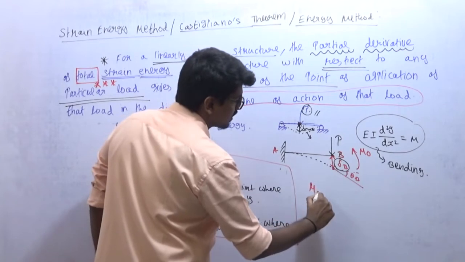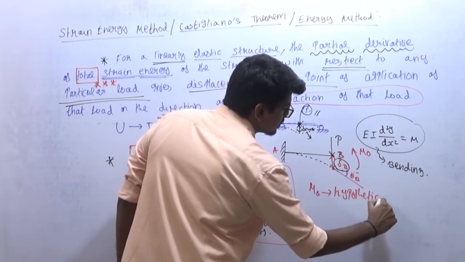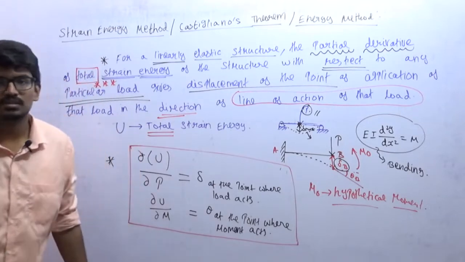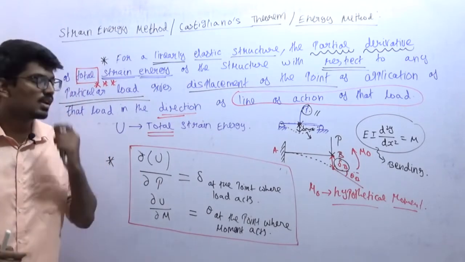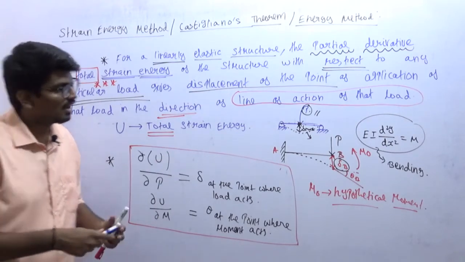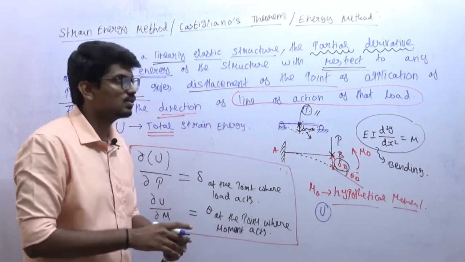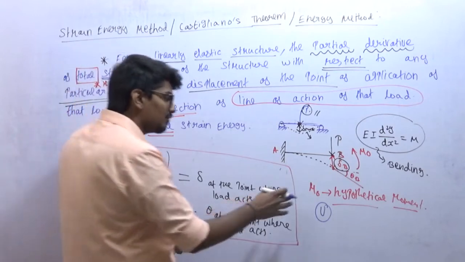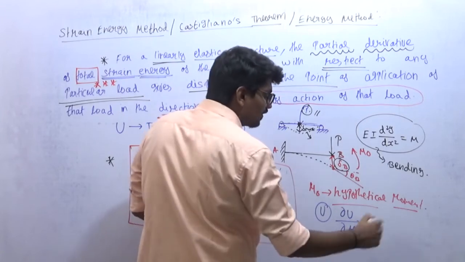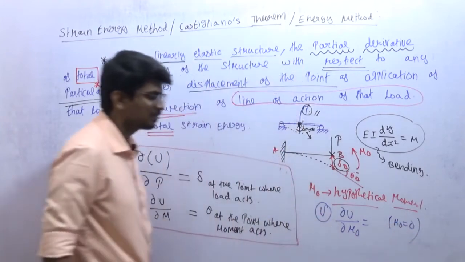Here M naught is hypothetical, which means in reality the moment is not present. I am introducing it. After introducing the hypothetical moment, I will be finding out U. It is simple. I will be doing an example. I will find out U after introducing a hypothetical moment. After that, I will differentiate U with respect to M naught. Then after differentiating, I will equate M naught to 0.